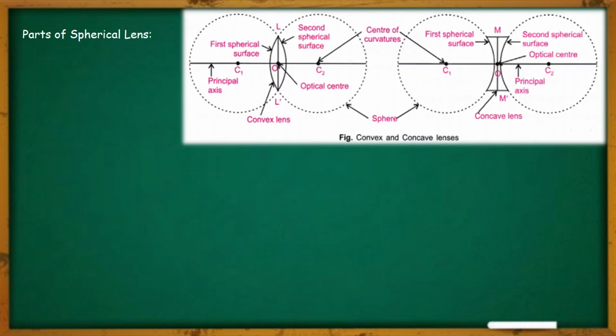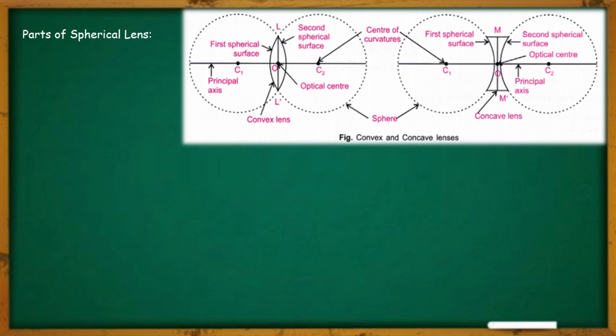Now let us know about spherical lenses. Lenses are the part of two different glass spheres. As you can see in the diagram, the convex lens and concave lens both are the part of two different spherical surfaces. In case of convex lens, the first face is known as the first spherical surface, and the second surface is known as the second spherical surface, and the same applies to the concave lens also.